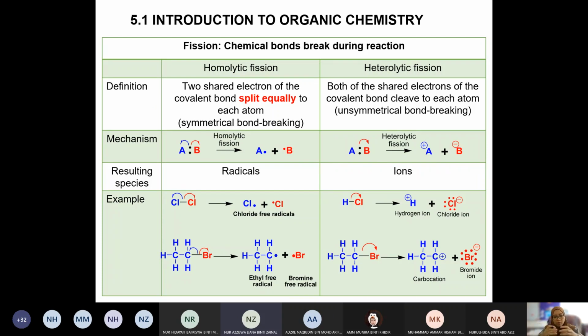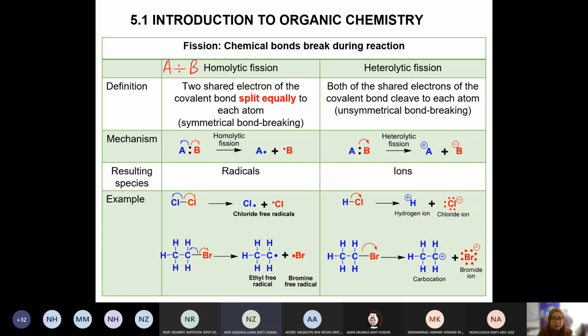For a bond to form, one bond consists of two electrons that come from different owners, A and B, for example. So this is the sharing of electrons coming from A and also B.